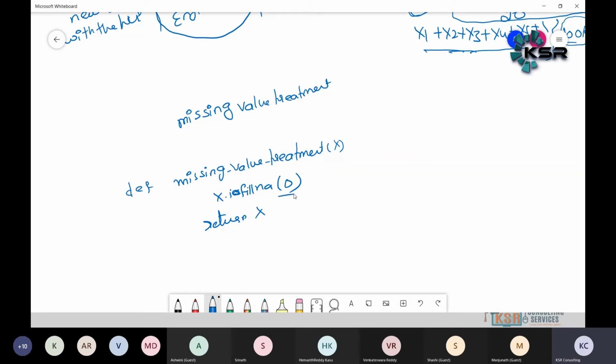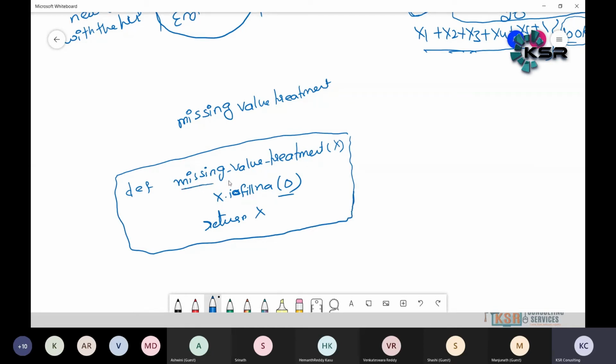I mean, sir, why are you filling with 0? Why can't I fill some other number? It's just an example I gave. There is no guarantee you always fill with 0. If you look into this code, what you can understand is, oh, he has written a function called missing value treatment.